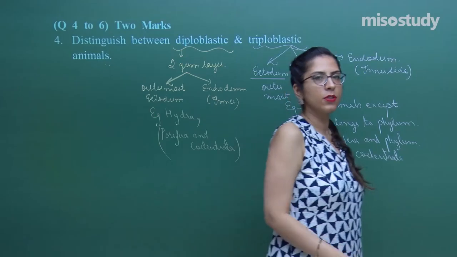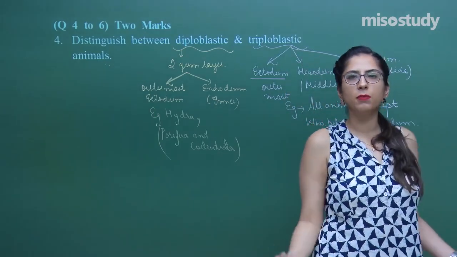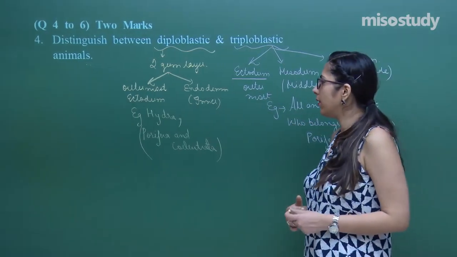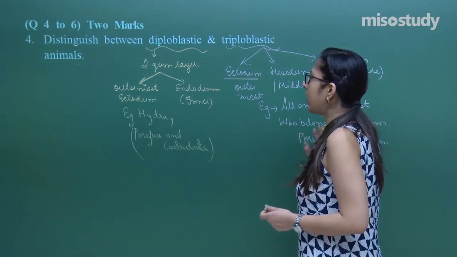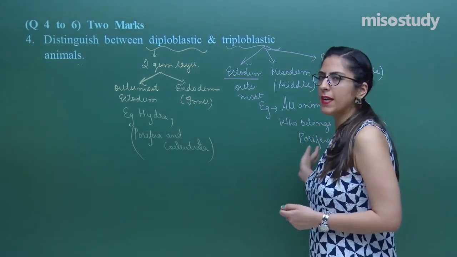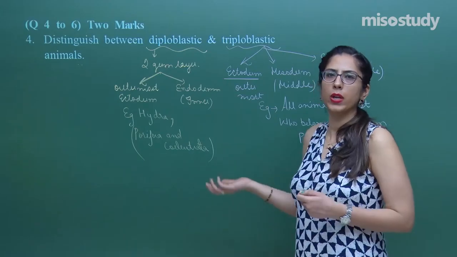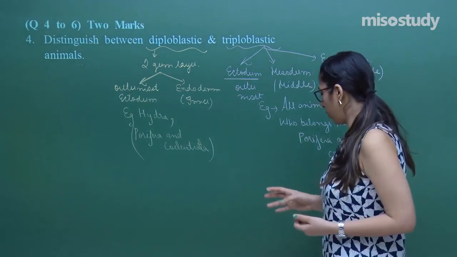Right, students? So these are the differences between the diploblastic animals and the triploblastic animals. In the triploblastic, all animals are there except Porifera and Coelenterata; you can write Annelida, Arthropoda, Mollusca, whatever you want over here.